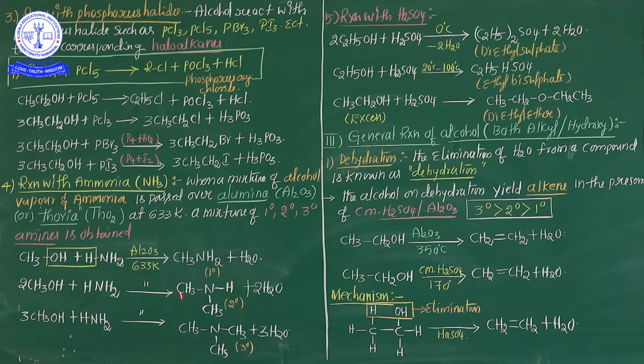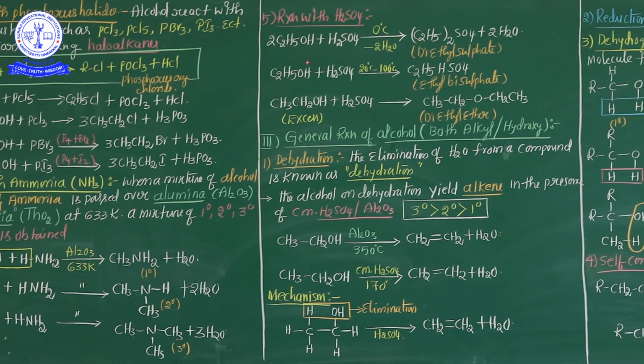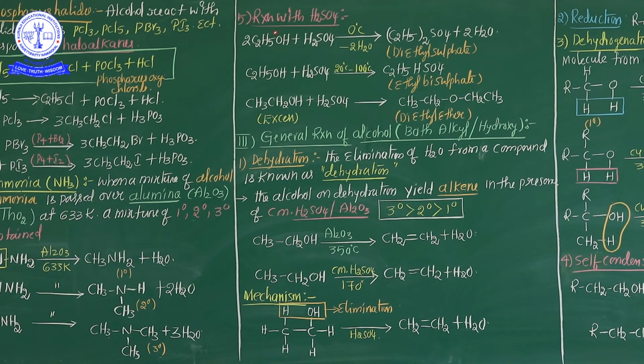So see, it's a very important reaction from the board exam point of view. Once again, whenever ammonia reacted with alcohol in the presence of alumina or thoria at 633 Kelvin, a mixture of 1 degree, 2 degree or 3 degree amines is obtained. This is the second one. After that, the fifth and final chemical property from the category of cleavage involving the C-OH bond: reactions with sulfuric acid.